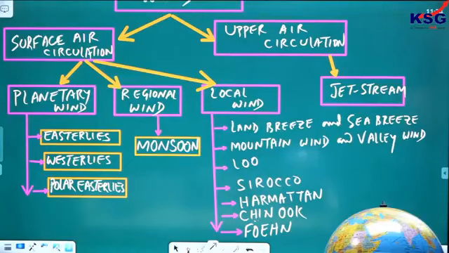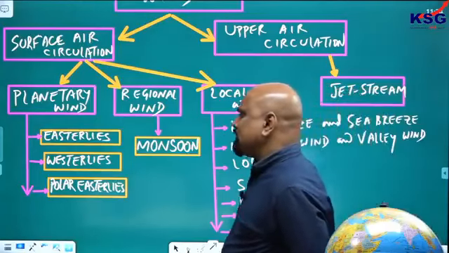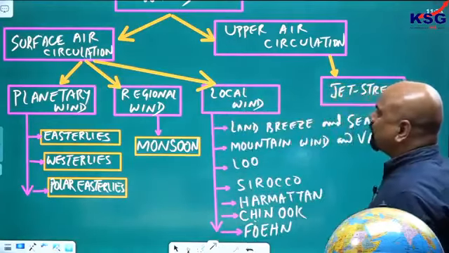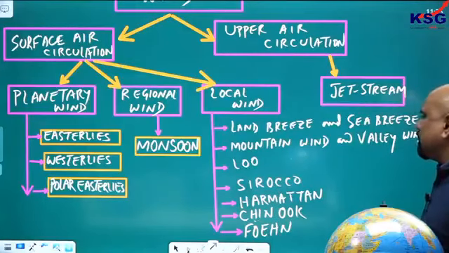Surface air circulation, upper air circulation. There are two types of wind circulation. Surface air circulation can be planetary. Planetary is throughout the planet on the surface. You have easterlies, westerlies, polar easterlies. Regional winds are like monsoon. Then you have the local winds like land breeze, sea breeze, mountain wind, valley wind, Lu, Sirocco, Harmattan, Chinook, Foehn.